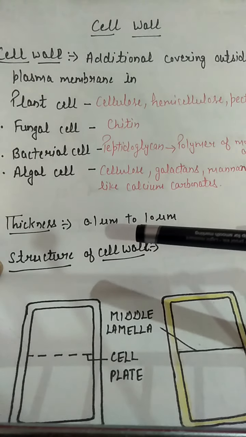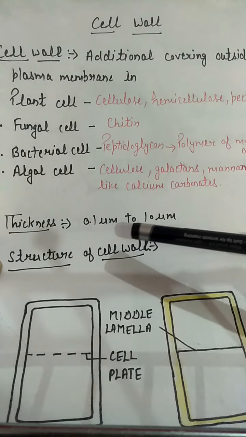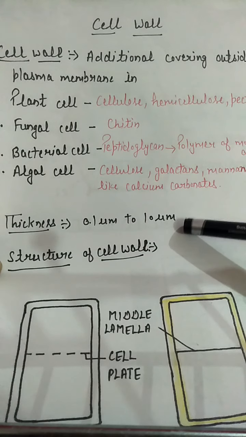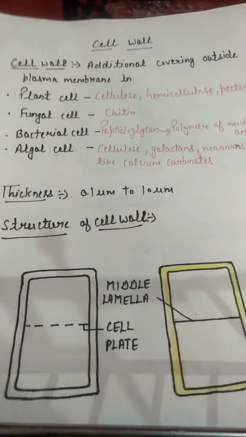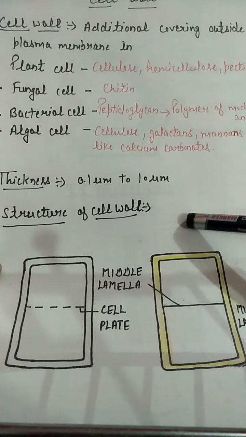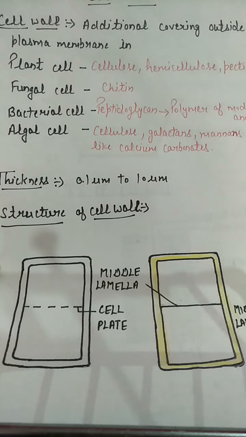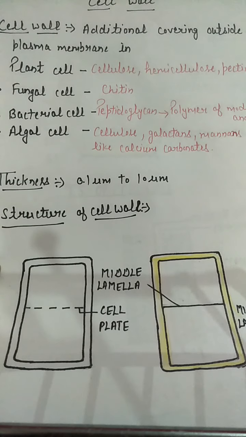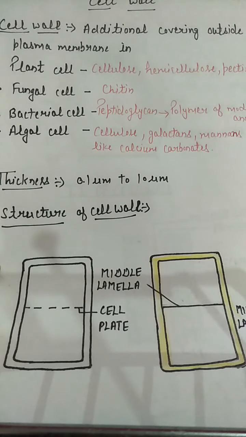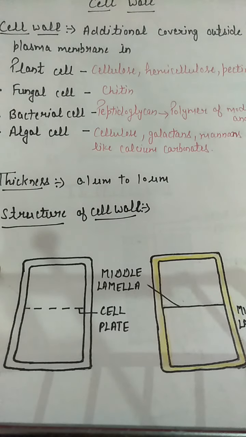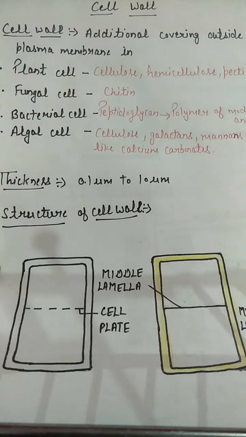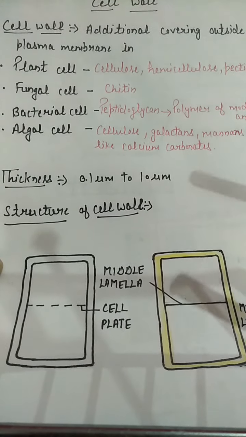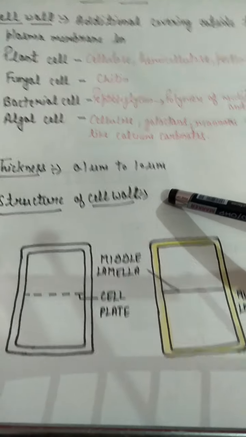Now, what is the thickness of the cell wall? It is 0.1 micrometer to 10 micrometer in width. Now, next is the structure of cell wall. Cell wall is actually a non-living permeable structure, and it is very rigid. It provides mechanical strength to the plant, and it also supports its aerial parts. First, before discussing the functions of cell walls, just study the structure of cell wall.